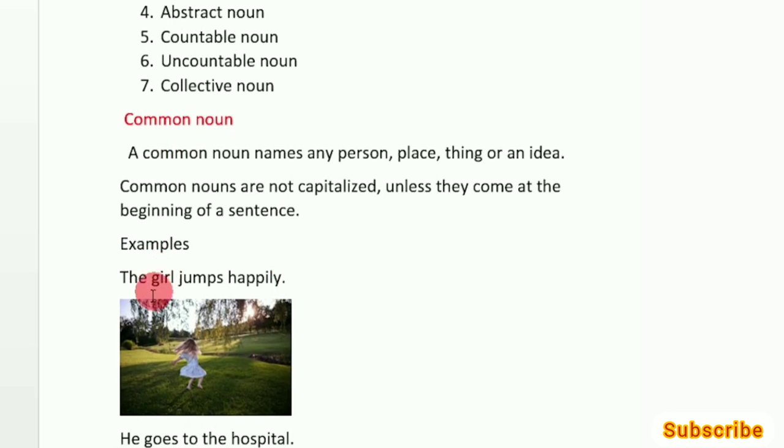Examples. Let us see the examples. Here we have a couple of examples. So the girl jumps happily. So here the girl is a common noun. So here we are talking about the girl in general. So for example, the boy jumps happily or the sister jumps happily. So the girl is a common noun.